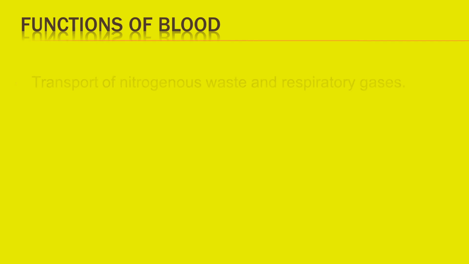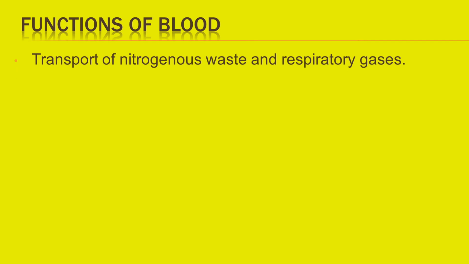Next, we shall look into the functions of blood. Blood helps in transport of nitrogenous waste like ammonia, urea, uric acid. It also helps in transport of respiratory gases like oxygen and carbon dioxide.